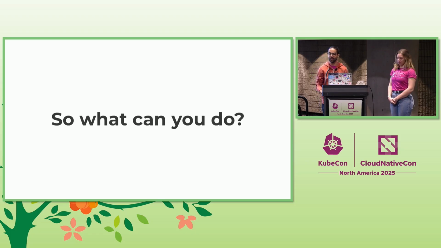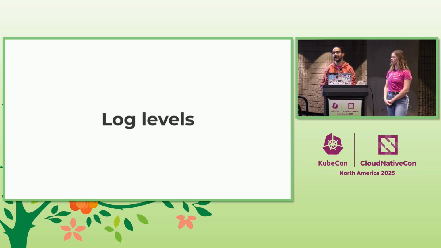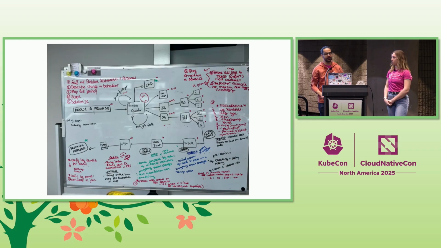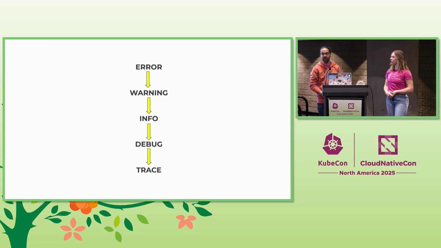So what can you do about it? Log levels. We got together in a room, we went through what happens when the system reconciles, and then we tried to understand what happens when each one of those state changes, and who cares about the information that is produced when these things are happening in the system. And we came up with 5 log levels. Unsurprisingly, this is also the industry standard. We have error, warning, info, debug, and trace, and each one of those log levels sends a piece of information to one of those personas, like the operator, the developer, and the user.